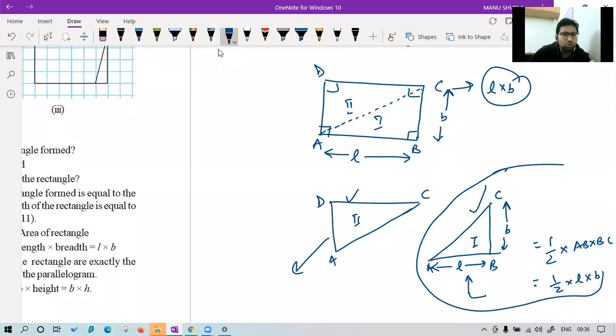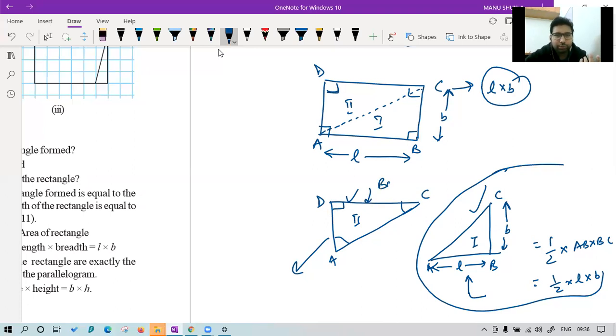No, no, Ekta, no. CA, how can CA be base? Are these angles 90 degrees? I have told you, base is that side on which we have a right angle. Yes, you can take either DA as base or DC as base. It is your choice. But normally we take DC as base because this angle is a right angle.